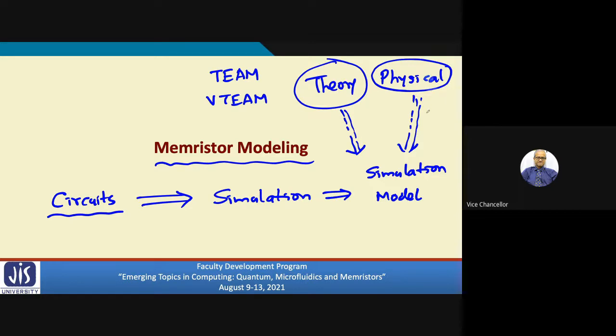Obviously, the physical one will be more accurate because it is based on an actual fabricated device, right? What the theoretical model tries is to match as close as possible to what is physically observed, from theoretical considerations.